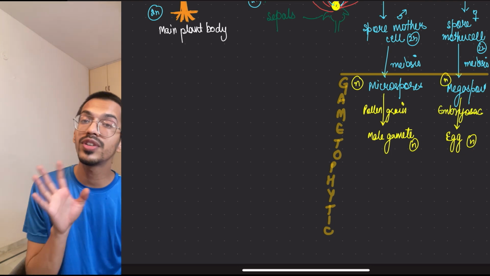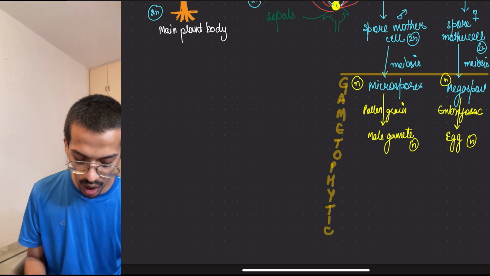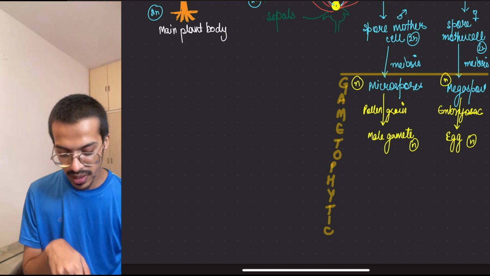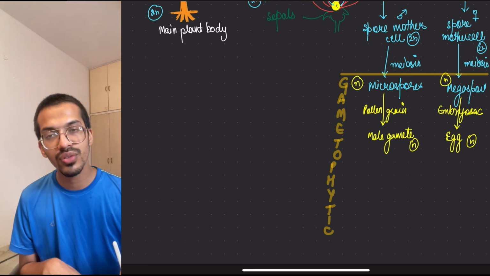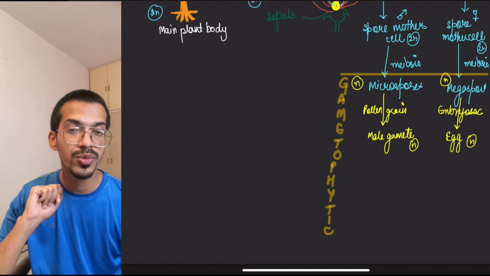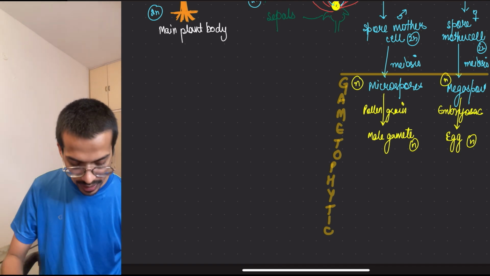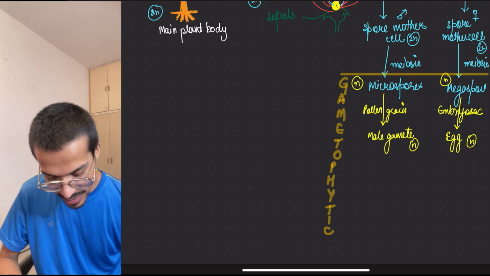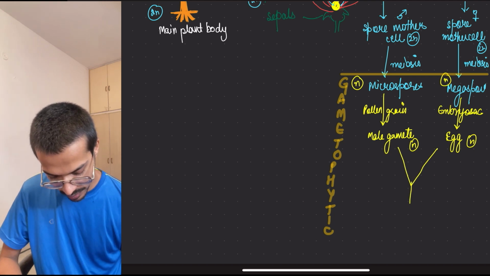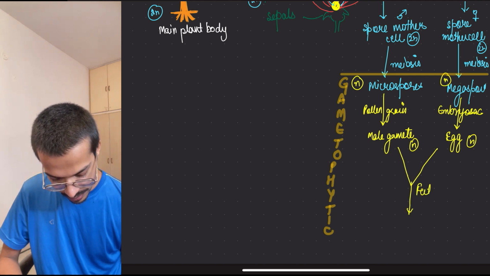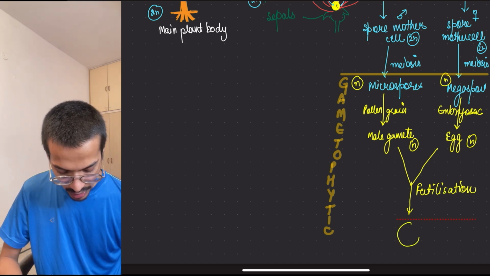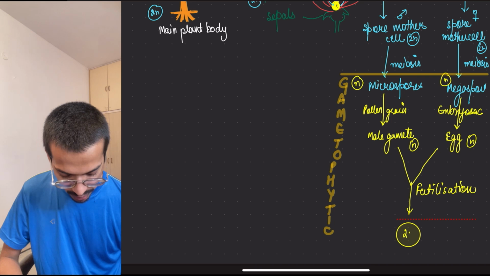It means the female egg is contained in a house-like structure. So the male gametophyte is the pollen grain, and the female gametophyte is called the embryo sac. What do we call the female gametophyte in gymnosperms? Endosperm. Now what will happen? This male gamete and the egg will both fertilize. Fertilization will occur, and as fertilization occurs, a 2N generation zygote will form.